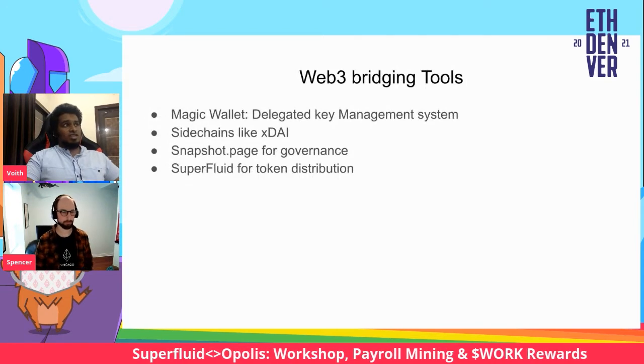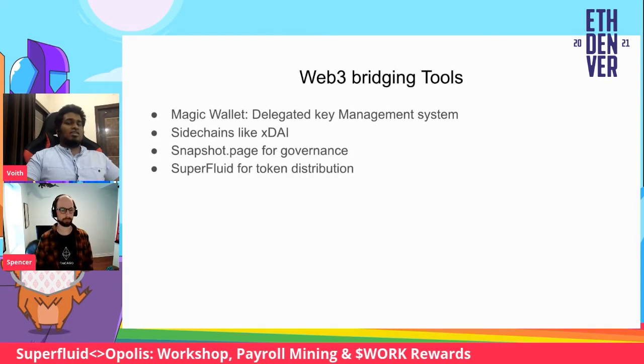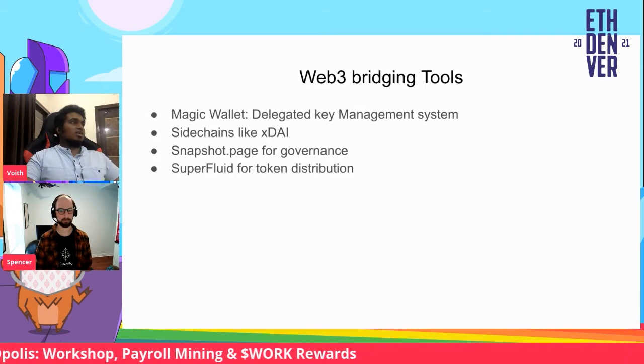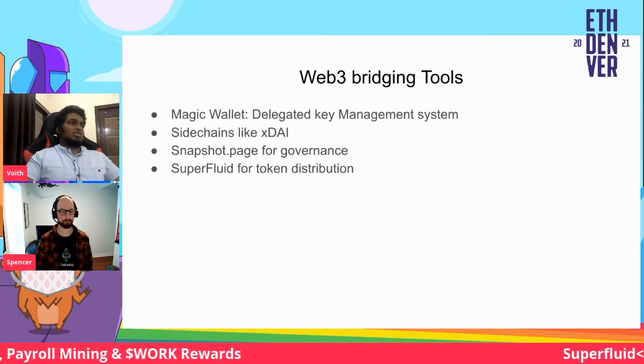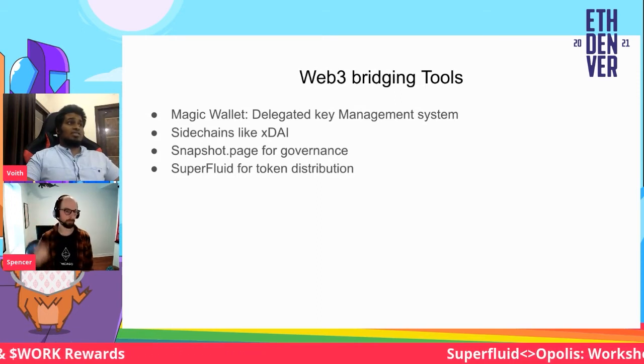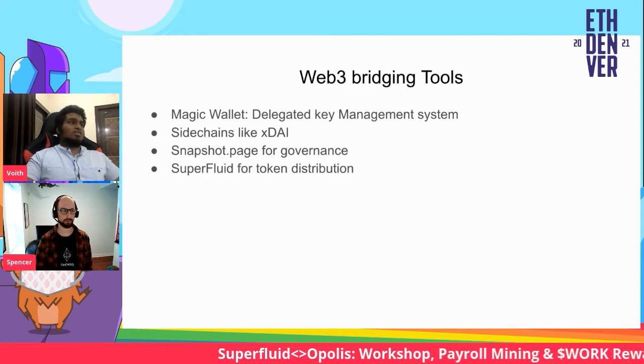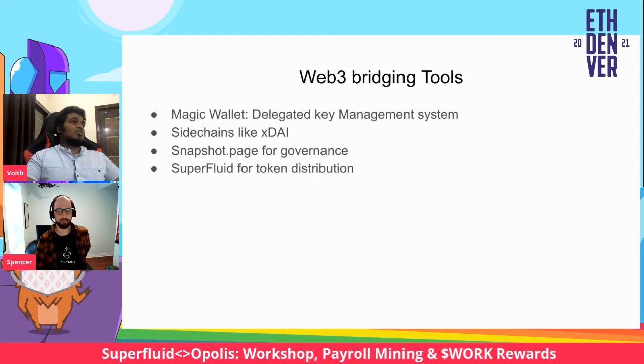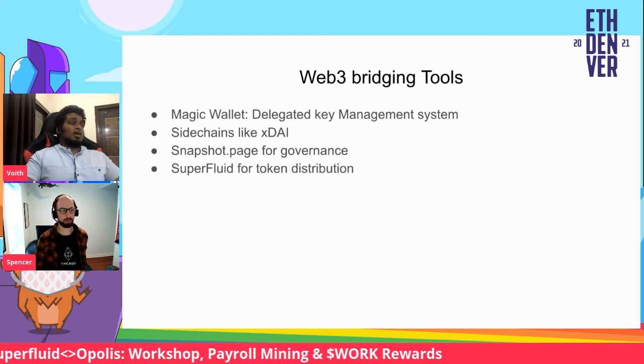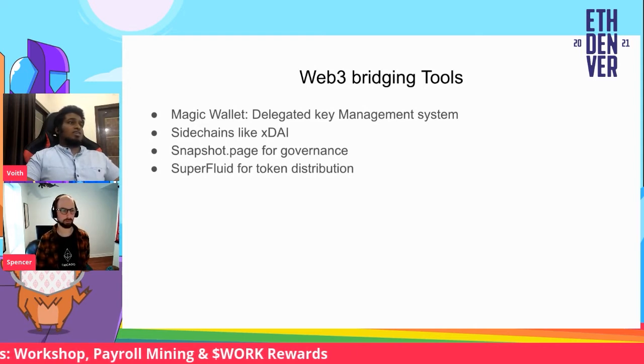We use great tools for that. The first thing, to interact with a blockchain, you need a great wallet. So we'll be using a Magic wallet. I'll get into the details of how it's different from the existing wallets, if you haven't heard about Magic. We have all sorts of gas-related problems.